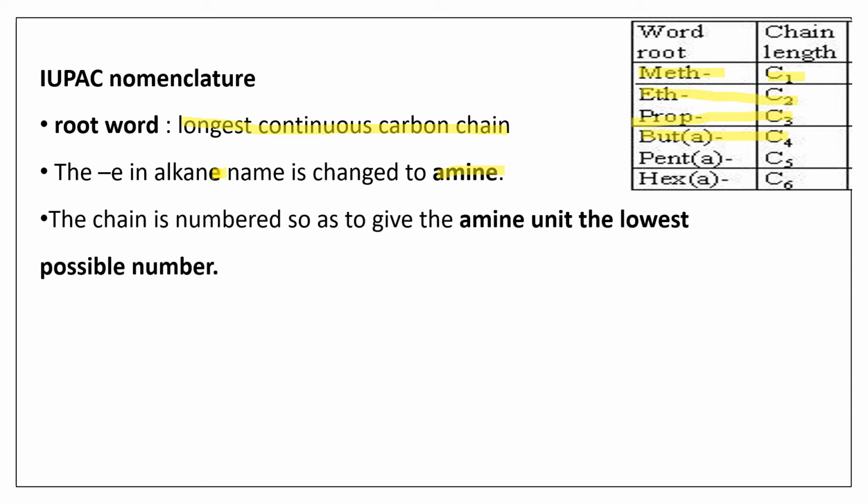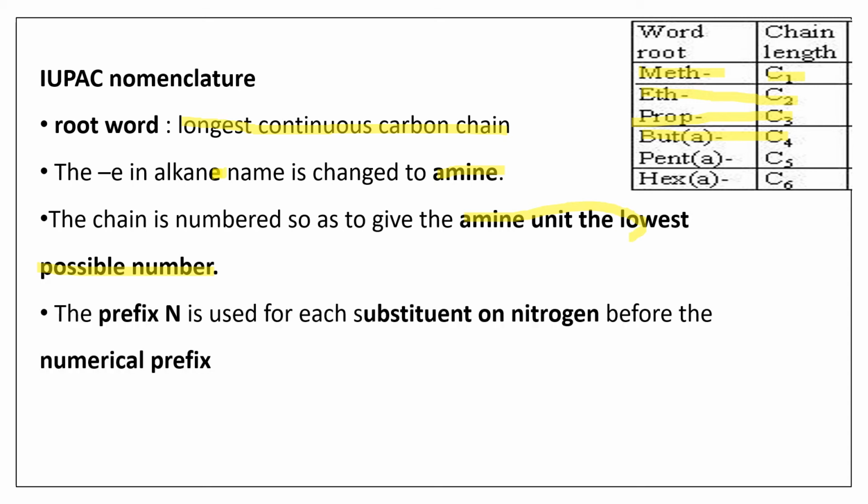Then numbering is done in such a way that the amine unit gets the lowest possible number. Amine being the functional group, that has to get the lowest possible number. So you have to number the chain accordingly, whether from the right side or left side, but you see that the amine unit is getting the lowest number.